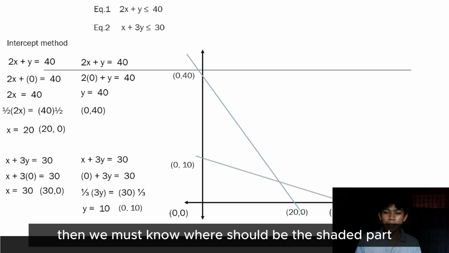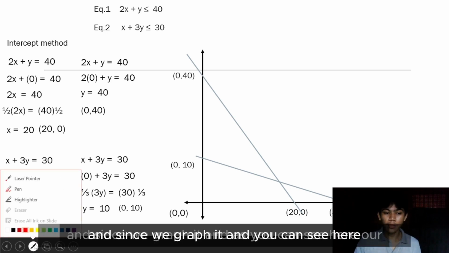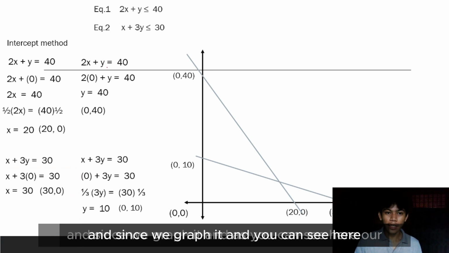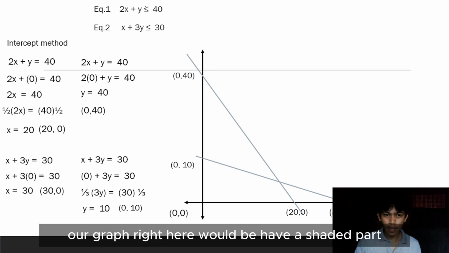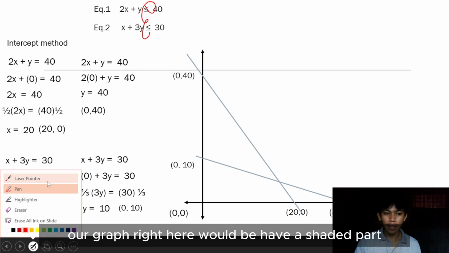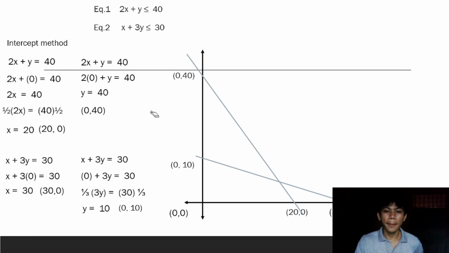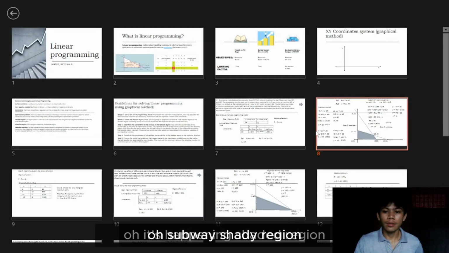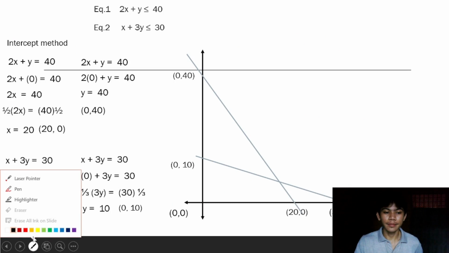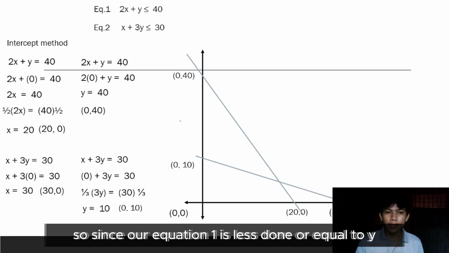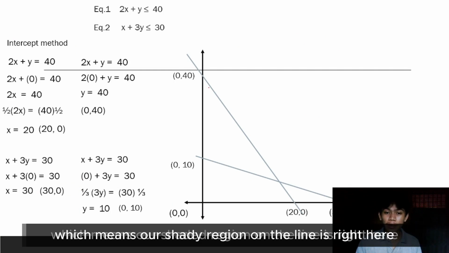Then we must know where the shaded part should be. Since we graphed it, as you can see here, our graph would have a shaded region. Since our equation 1 is less than or equal to, our shaded region on the first line is right here.